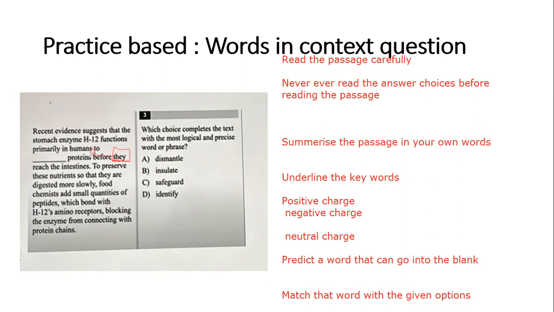To preserve, this is a very positive word, to preserve these nutrients. By the way, what are these nutrients? Again, the proteins, this is its antecedent. So who are they? Again, the proteins are digested more slowly. Food chemists add small quantities of peptides.